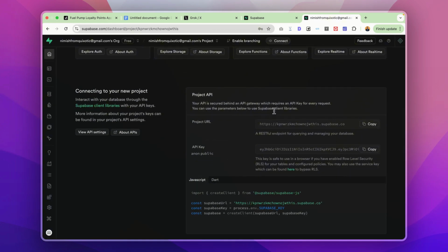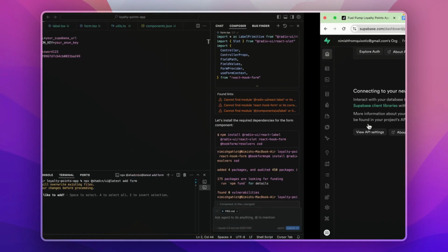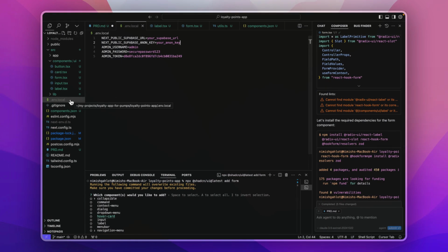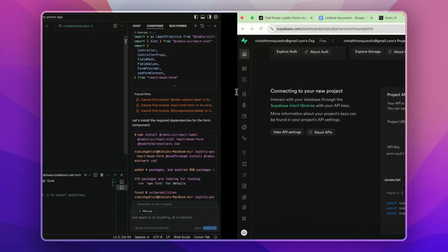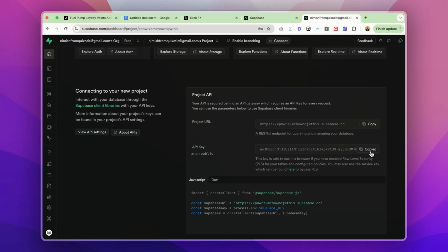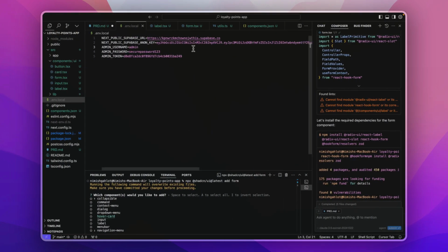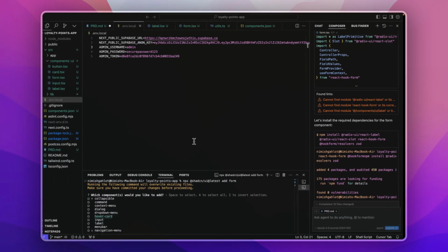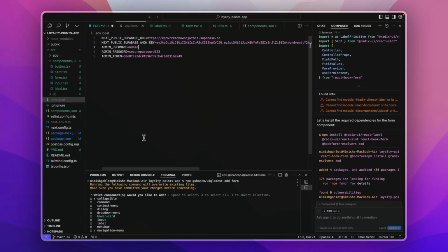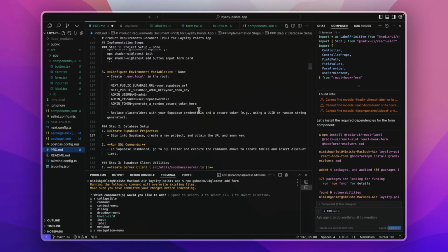What we need is a project URL and API key. So I will just copy this project URL from here and I will go to the .env.local file. Over here, I will replace this your Supabase URL with the URL that I just copied. I will do the same for the API key as well. So now we have both of these things. Now we can just go back to following the rest of the steps from the PRD. I will go to the PRD.